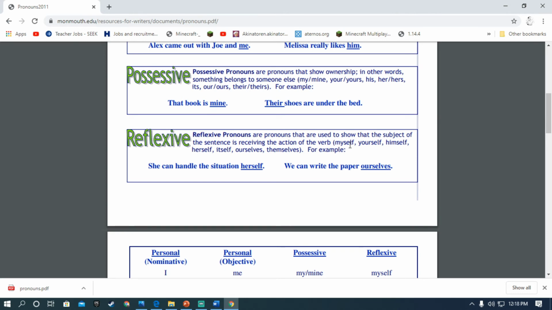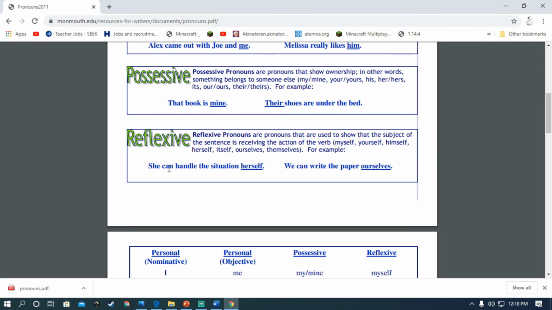Means myself, yourself, himself, herself, itself, ourself, themselves. Right, beta? These words are the reflexive pronouns.